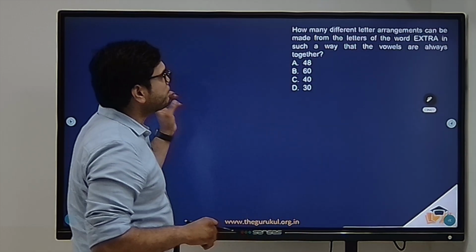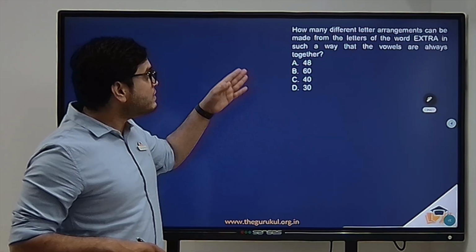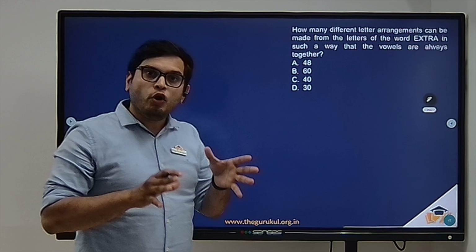Coming to the first question, how many different letter arrangements can be made from the letters of the word EXTRA in such a way that the vowels are always together, right?